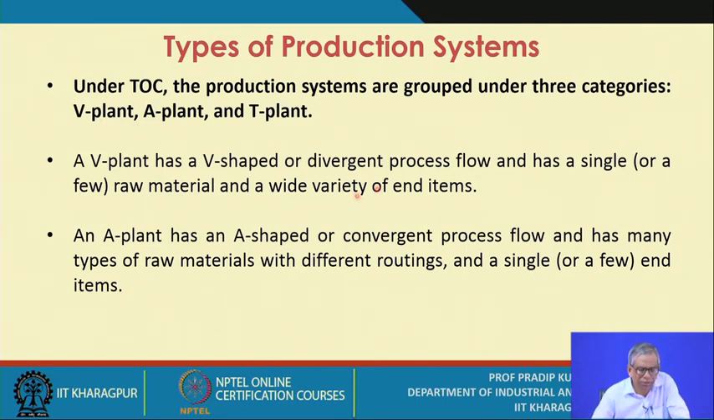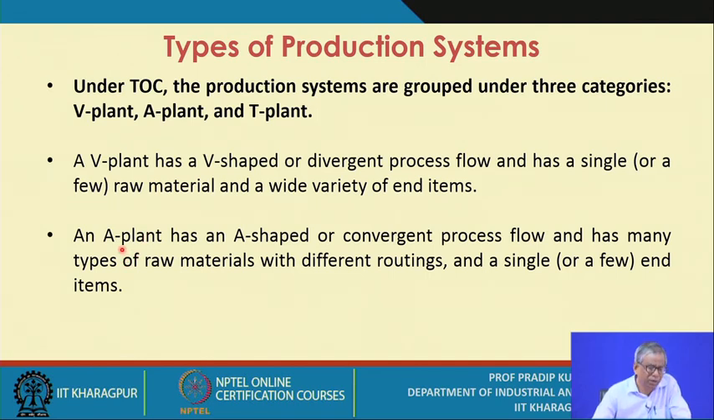A V plant has a V-shaped or divergent process flow and has a single or a few raw materials and a wide variety of end items. Now you just start thinking: do you have any examples with you? Can you identify a product or end item, production of which requires a V plant? How many such products are you familiar with?